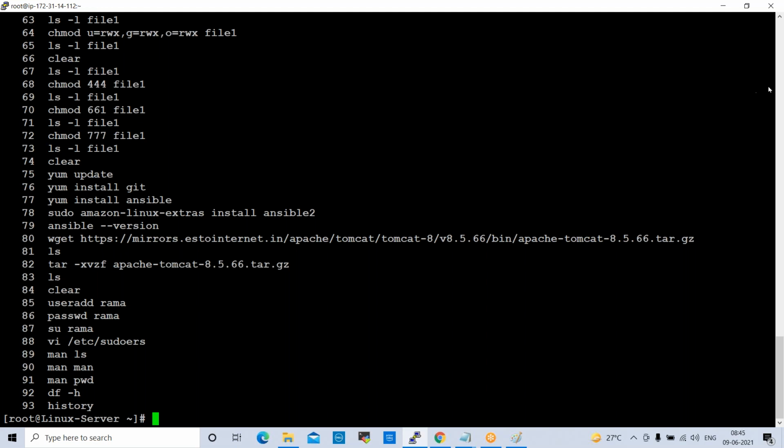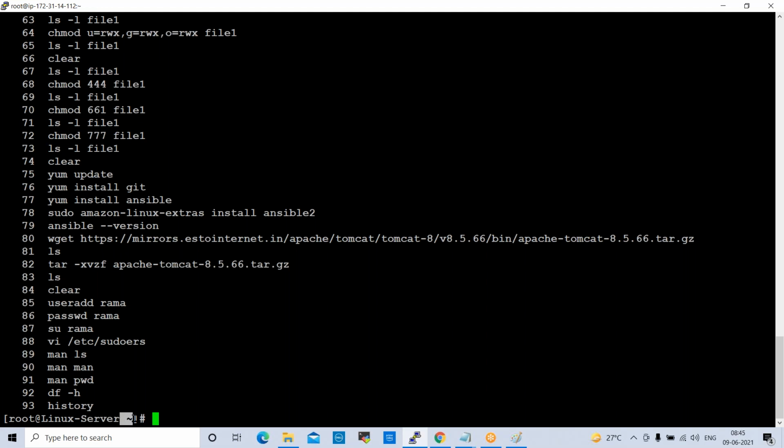Yeah, go ahead, please. Someone talking something. Sir, I have a simple question here. See, for you it shows root at Linux server, and you have that symbol, right? For me, the symbol is not showing. I have only EC2 user. How do I get that symbol? Next to the Linux server, there is that inverted S. How do I get that? Because for me, it shows EC2 user. I'm not getting that.